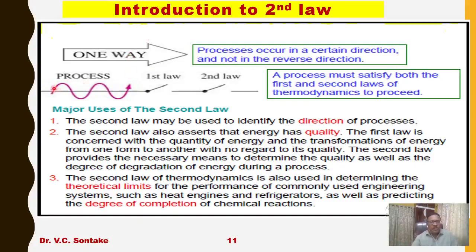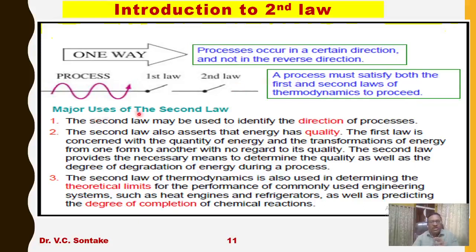So if a process has to occur in nature, it has to satisfy the first law as well as the second law. A process must satisfy both the first and second laws of thermodynamics to proceed in a certain direction. Both laws must be satisfied.